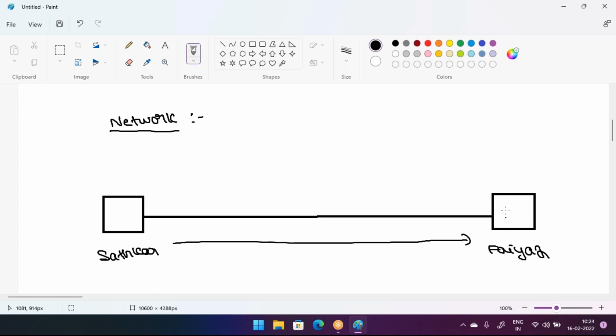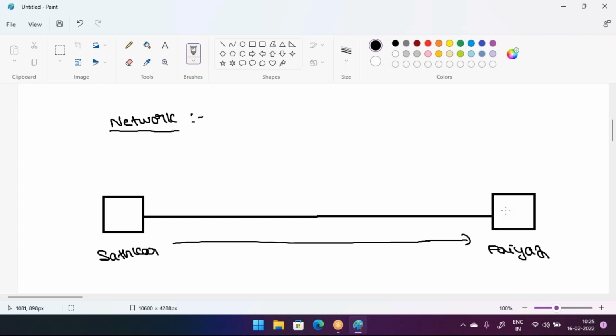Then Fayaz will check the documents and proceed further after that. Like this, with the help of networking, we can reduce the wastage of time, guys.